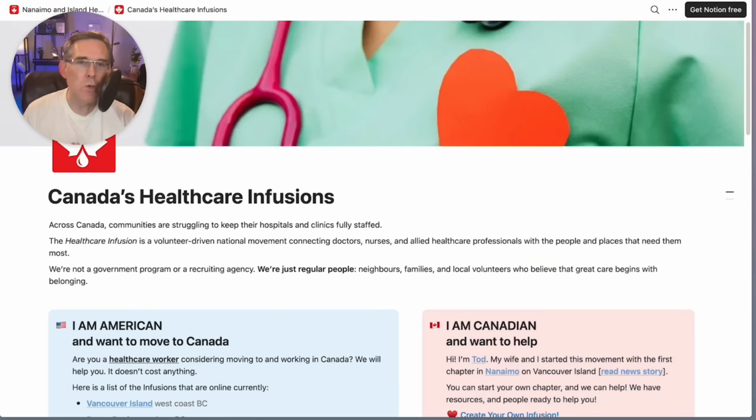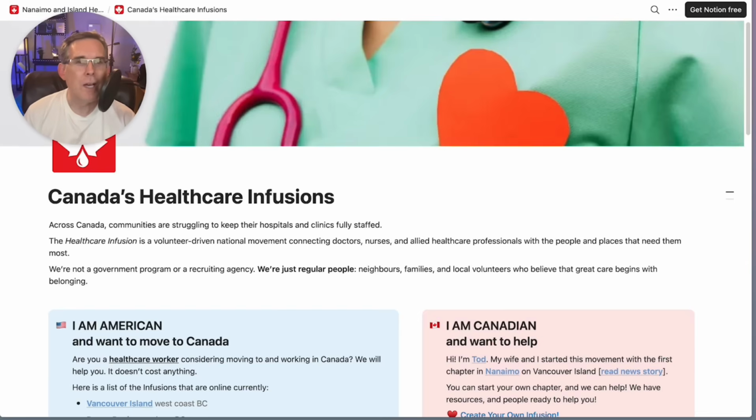Most infusions across the country, as we are expanding this out, are doing two things. First, they have a website. Now, you can use any website you want. The easiest way is to use a service called Notion, which is what we've built ours on, just because it's super easy to use. Whenever you save a document, it's immediately published to the website and so on. And you can copy our template, essentially. It makes it easier, but you can make it on any website you want.